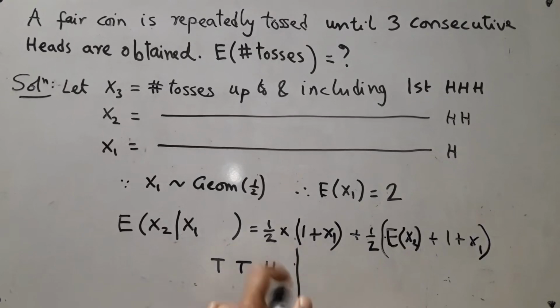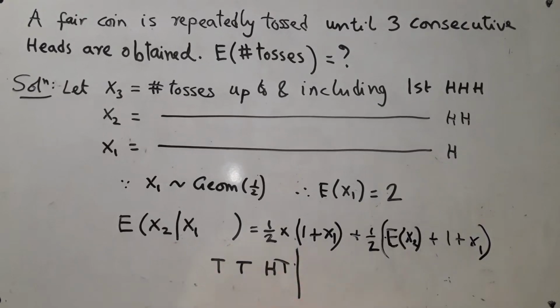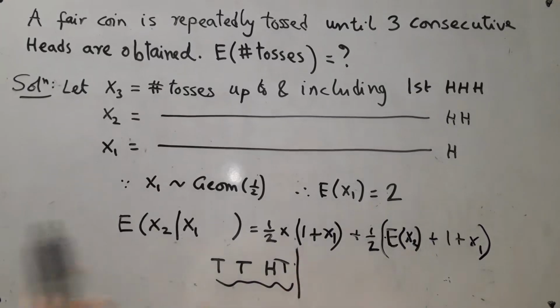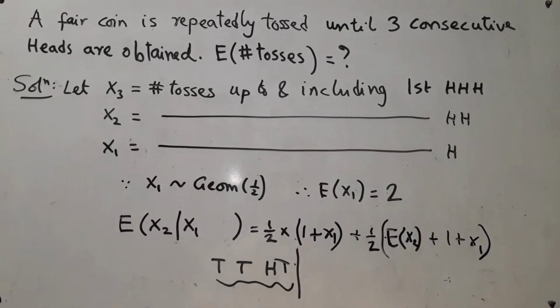Or this is tail with the remaining half probability, in which case I have already wasted 1 plus x1 many tosses and my search starts all over again. So I again have expected value of x2. And this expectation is unconditional because I am starting all over again. This is independent of whatever happened in the past.